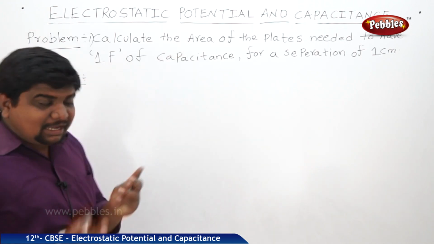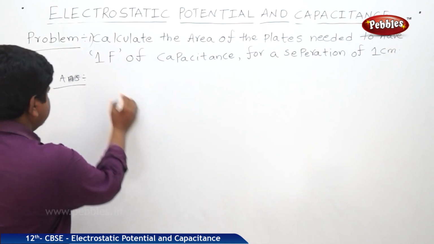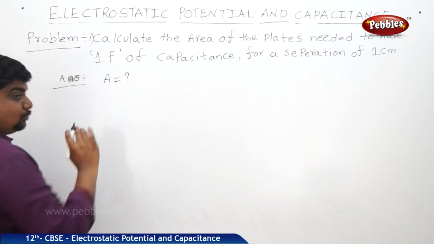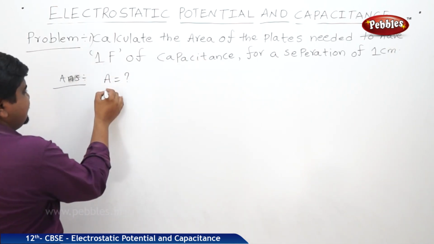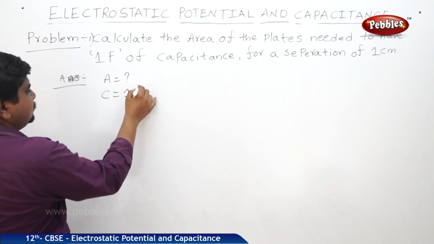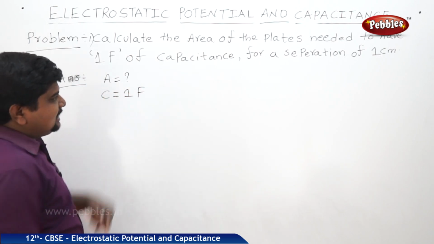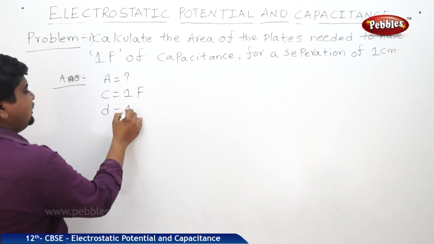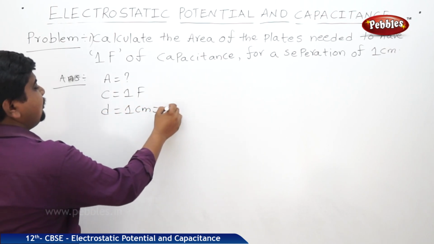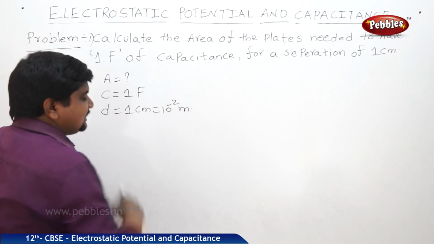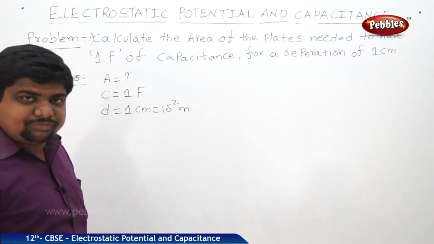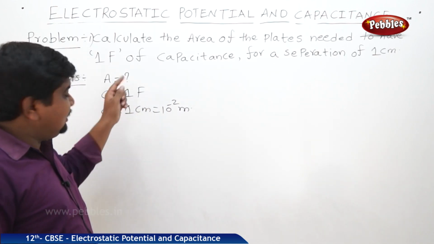We should find the area between the plates of a capacitor. But what is the condition? Capacitance is 1 farad and separation is 1 centimeter, nothing but 10 power minus 2 meters. We are converting into SI system. Now we are finding the A value.